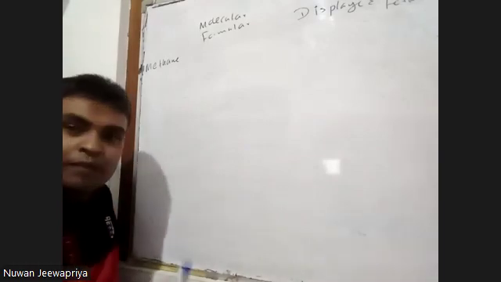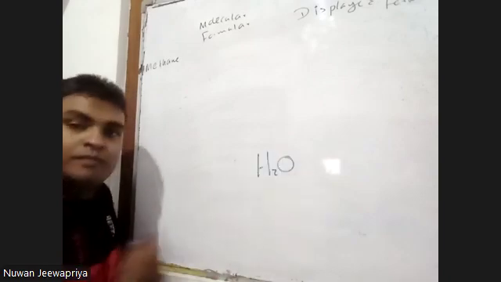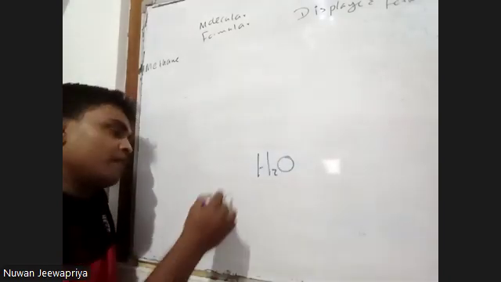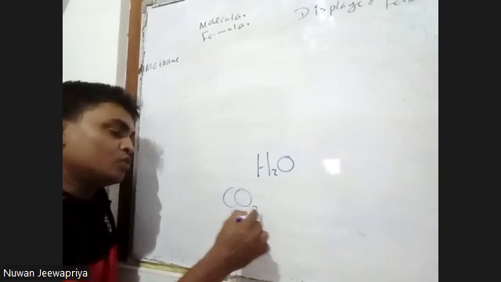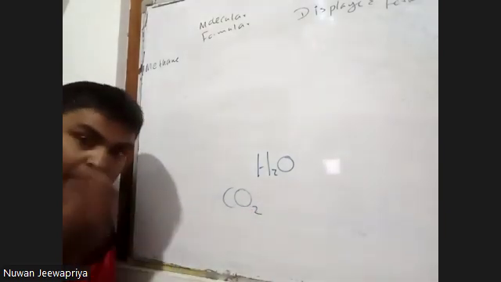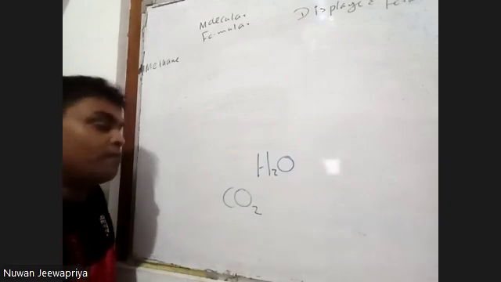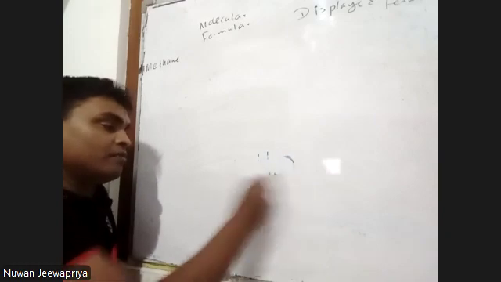For example, the molecular formula of water is H2O. The molecular formula of carbon dioxide is CO2. The real number of atoms present is represented in the molecular formula. So you are much familiar with the molecular formula.